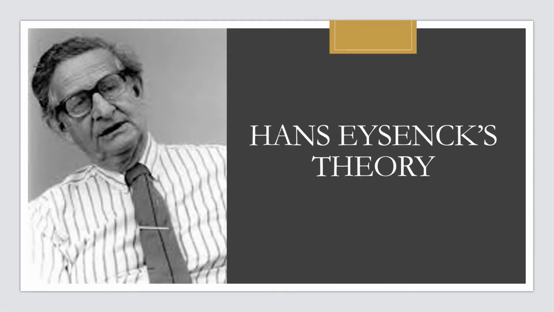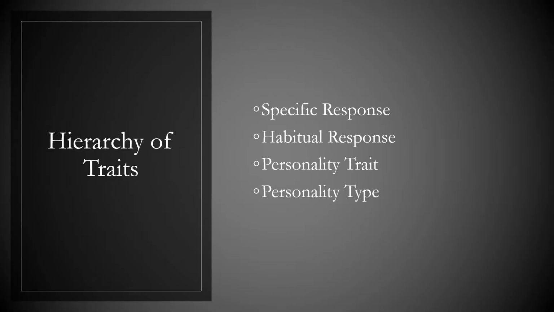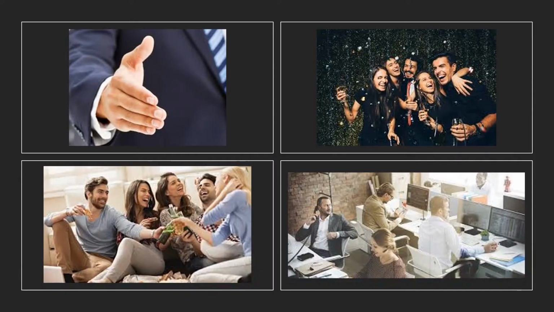Now let's see Hans Eysenck's theory. Eysenck mentioned a hierarchy of traits, which he stated has 4 types: specific response, habitual response, personality trait, and personality type. Now let's see what are these hierarchy of traits. First we have specific response, which means observation of individual behavior. For example, how a person extends a hand upon meeting someone new.